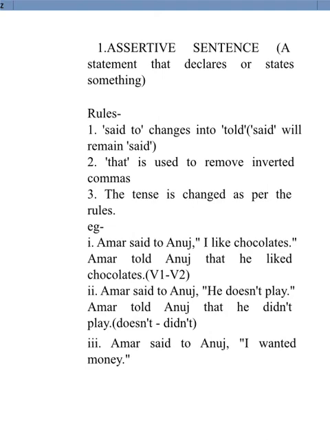Let's take up the third example. Amar said to Anuj, I wanted money. Now, a piece of suggestion, children, is that whenever you take up sentences for reported speech, you must see the tense being used. For example, in the given sentence, the third one, the word wanted is there. Now, wanted indicates the second form of verb, and second form of verb means that obviously past indefinite tense is the only tense where we use the second form of verb. So accordingly, past indefinite will change into past perfect.